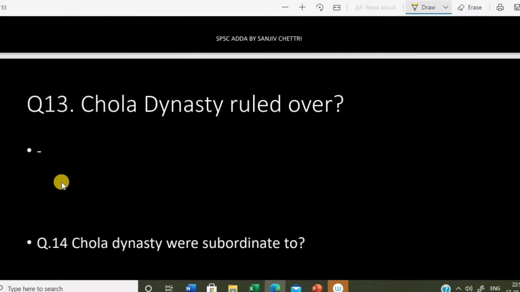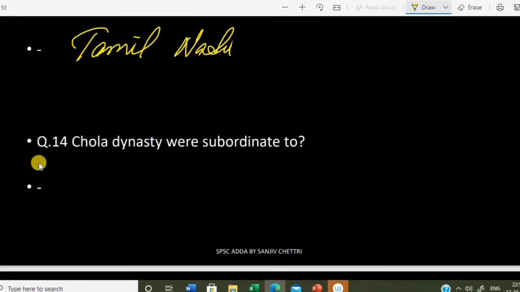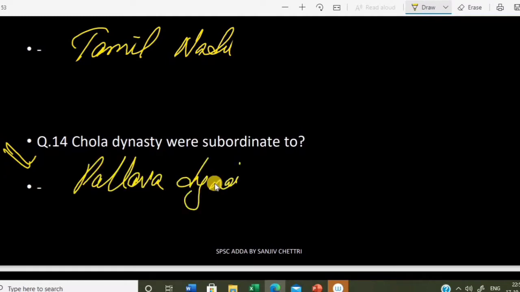Okay. Now Chola dynasty ruled over Tamil Nadu, present day Tamil Nadu. So Chola dynasty were subordinate to, like we have seen in Rashtrakuta, Rashtrakuta was also subordinate to Chalukyas. So they overthrew the last Chalukyas ruler and established their own dynasty. Same like that, Chola dynasty also overthrew the Pallava dynasty. So same like Rashtrakuta dynasty, they overthrew this Pallav dynasty and established their own dynasty. Okay, Chola dynasty also came into power like this.